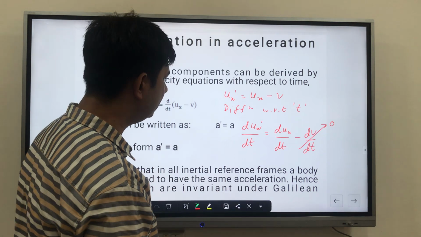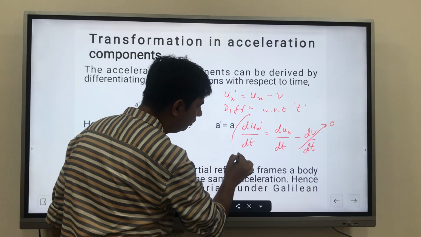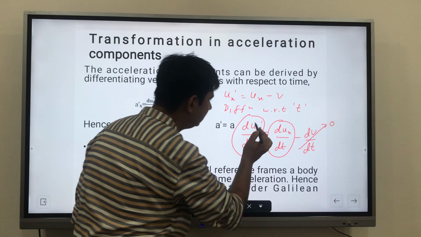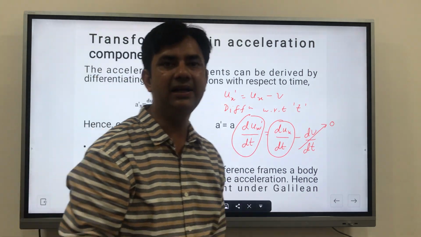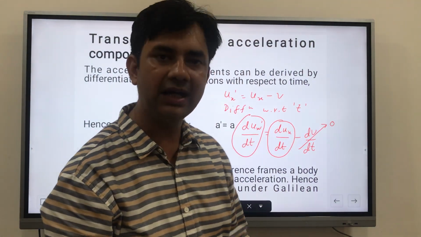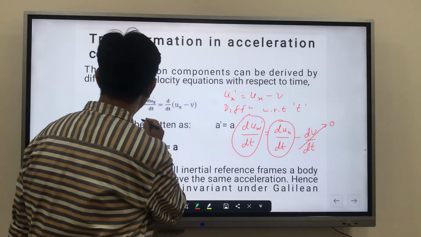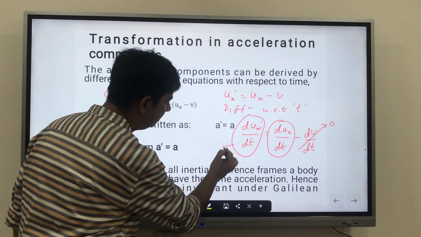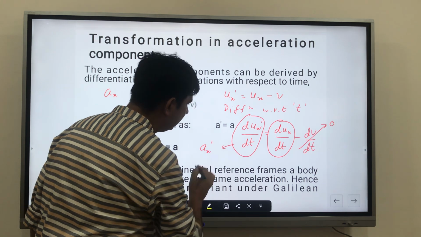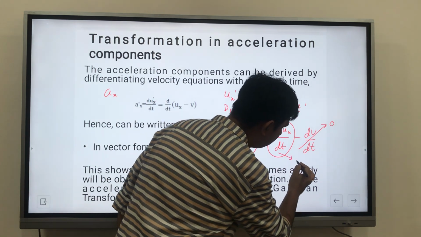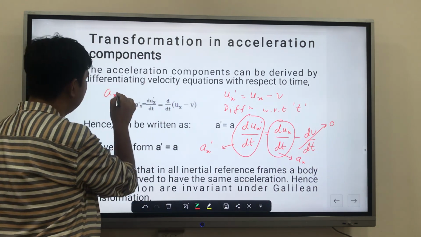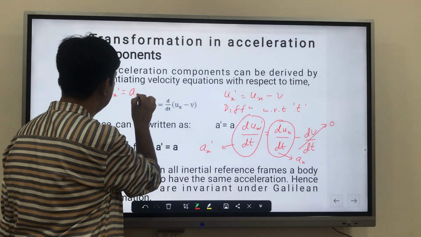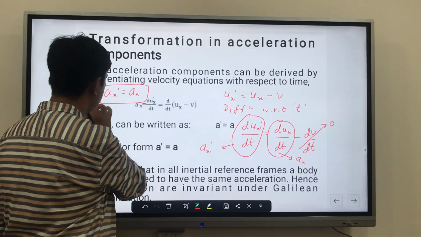So we are left with du_x'/dt = du_x/dt, and as we understand that du by dt is nothing but acceleration, this component becomes a_x' and this component becomes a_x, so I can clearly write it as a_x' = a_x. Now, this is my complete vector.